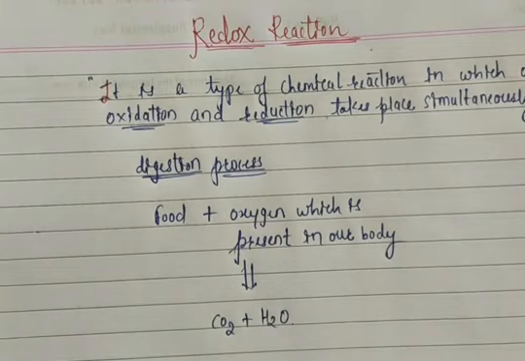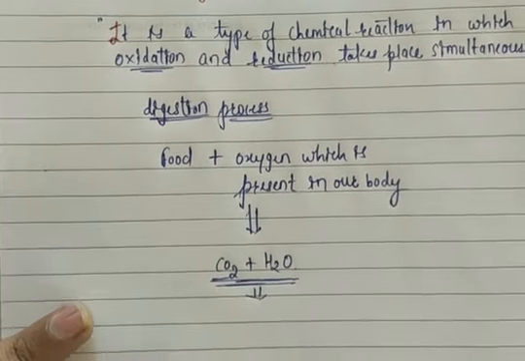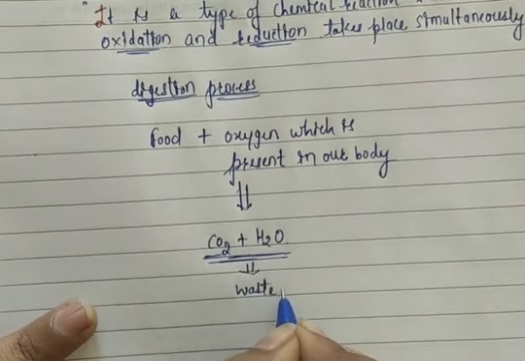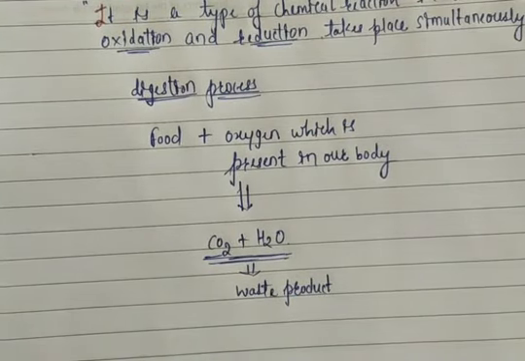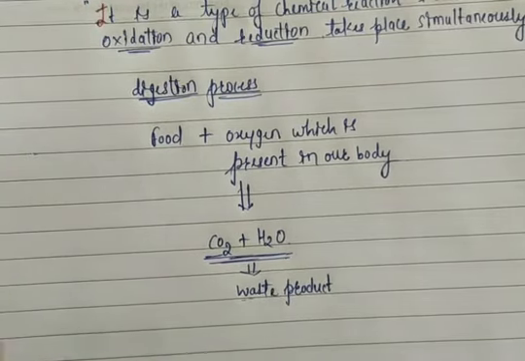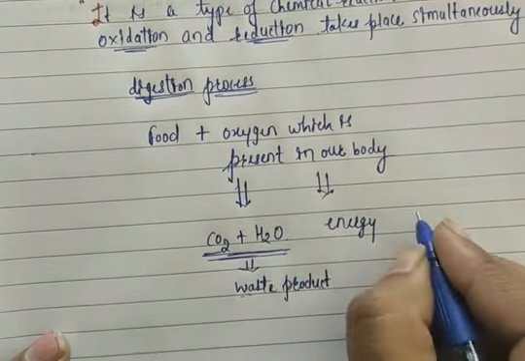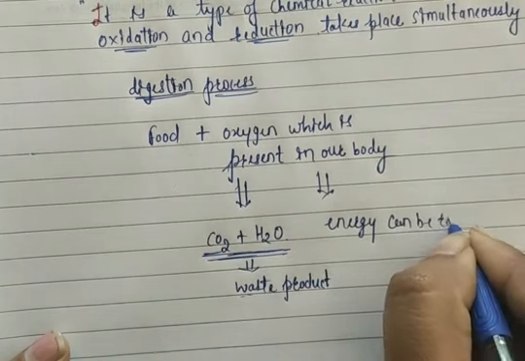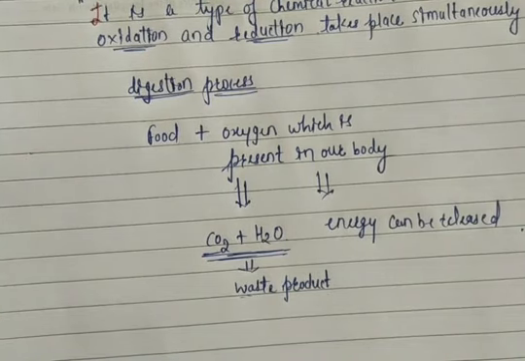Means what will happen here? It will convert into CO2 and H2O. The CO2 and H2O, we can say that these are the waste products which are formed in our body. Okay, so they will go out of the body in the form of waste product. Along with that some energy is released, and that energy can be used by us.